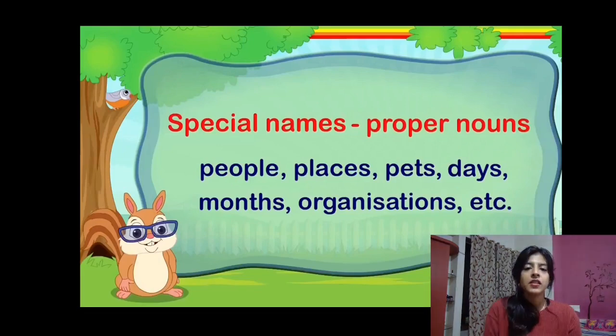So places. If I say the name of the hospital is City Hospital, so City Hospital will be in capital letters. So City Hospital is a proper noun. Pets. If I say Tom is the name of a dog, so Tom will be a proper noun.